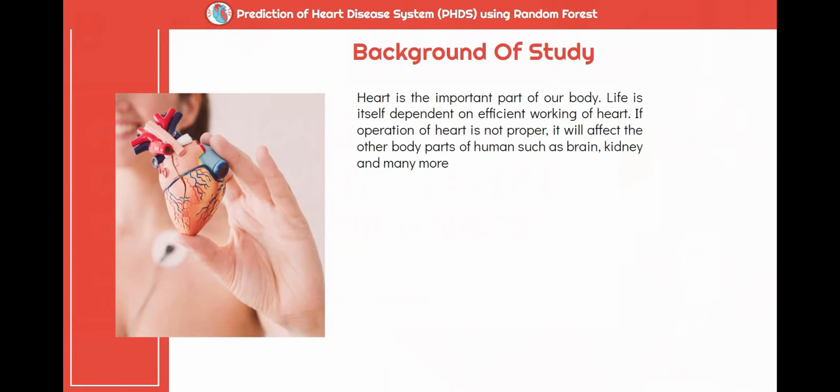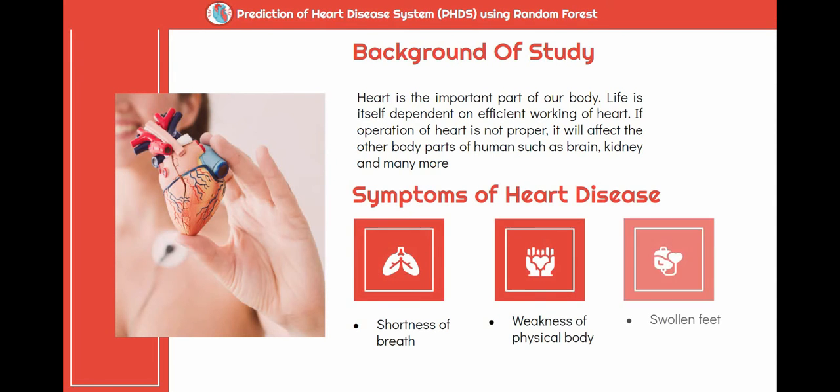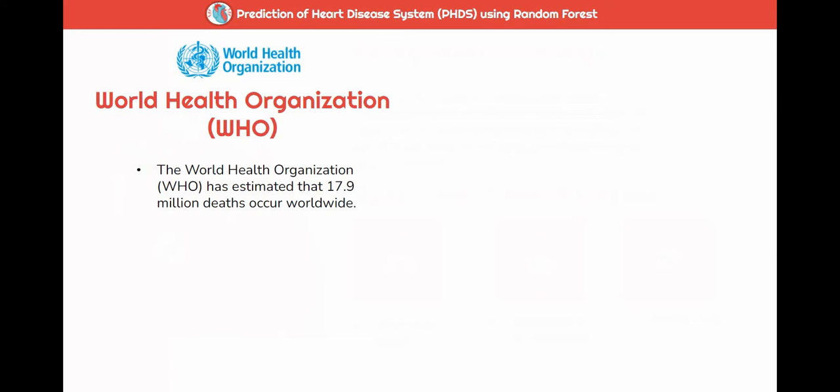So for the background of study, the heart is a very important part of our body. Life itself is dependent on the efficient working of the heart. If the operation of the heart is not proper, it will affect other body parts of humans such as the brain, kidney, and many more. Heart disease is a disease that affects the operation of the heart. There are a few symptoms of heart disease such as shortness of breath, weakness of the physical body, and swollen feet.